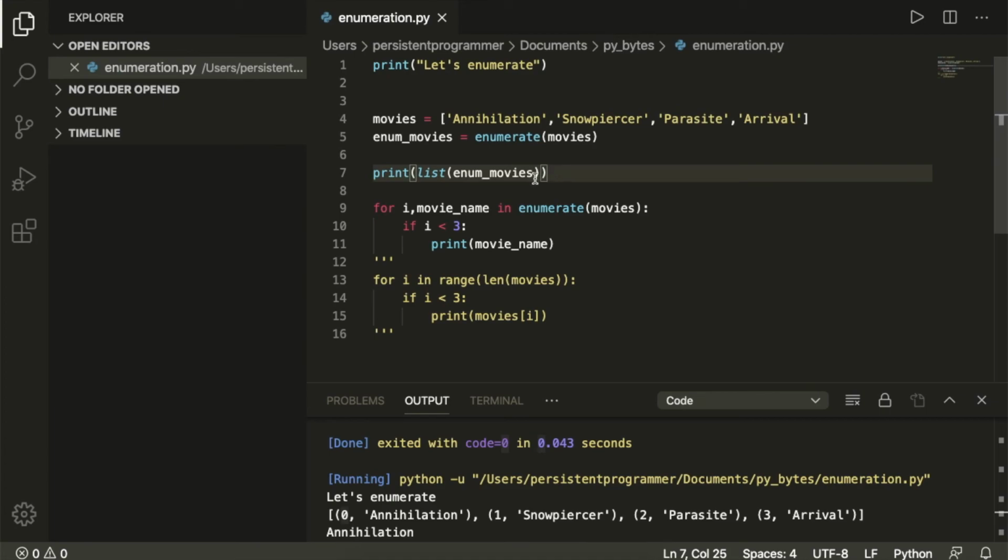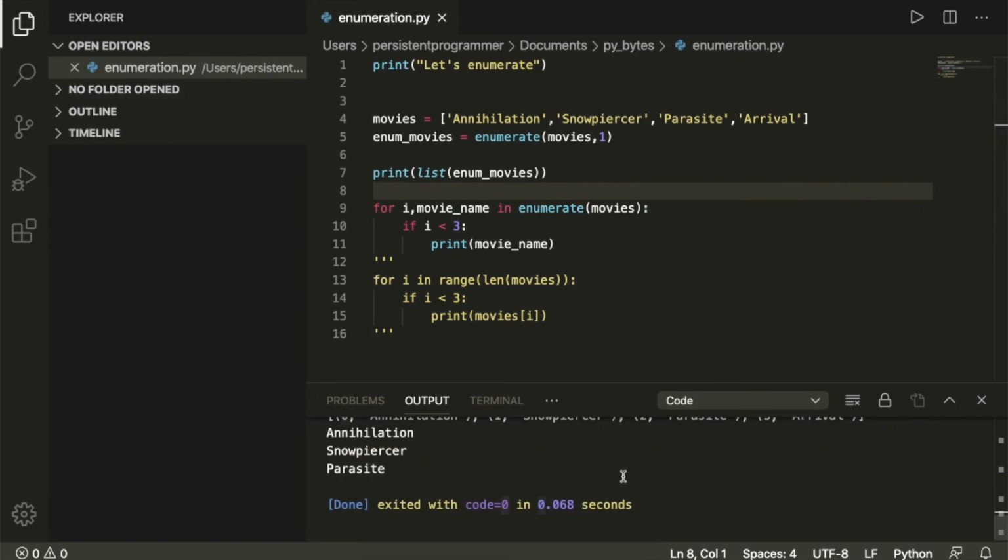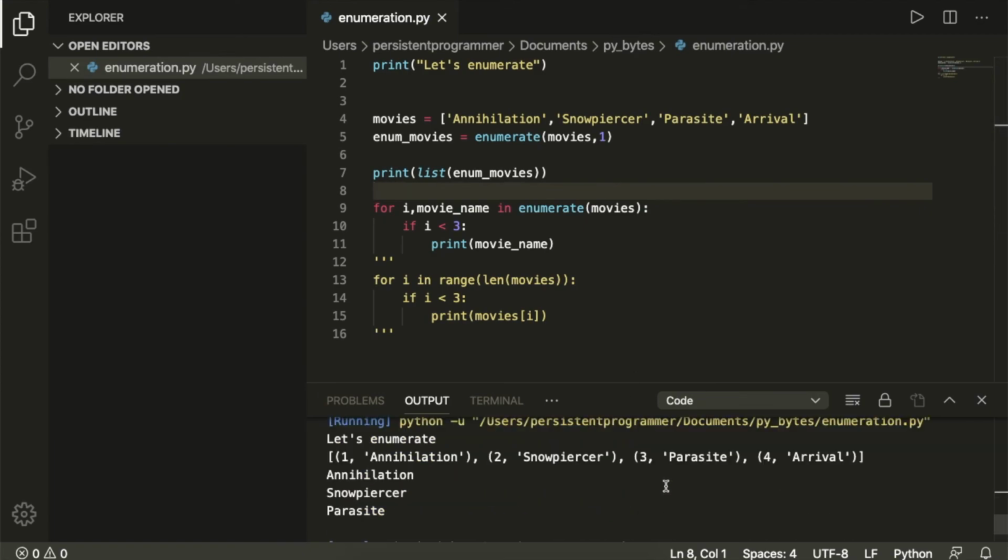So what you can do is you can just say in the second parameter here where you want to start. So let's say I want to start my index at 1 here. So if I do that and then I save and run, we get our starting point here from 1, and this is exactly what I was looking for. So I want at first place Annihilation, second place Snowpiercer, and this is how I can rank my movies.